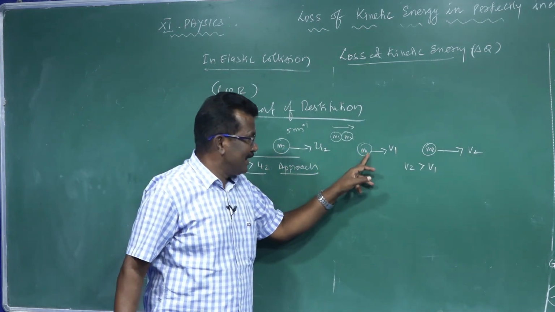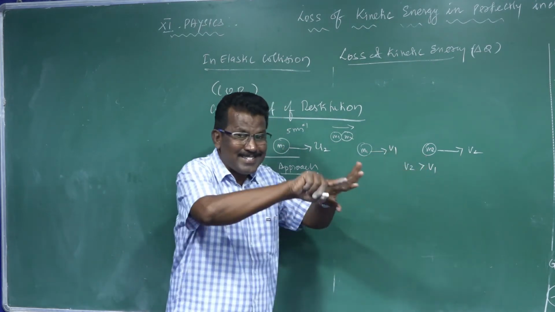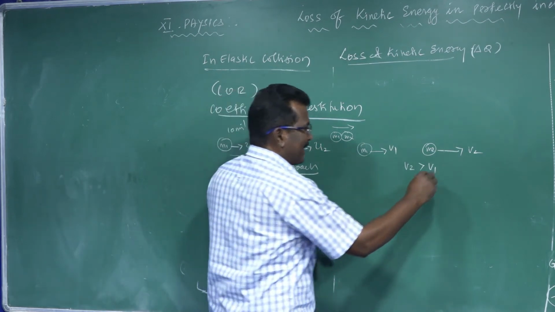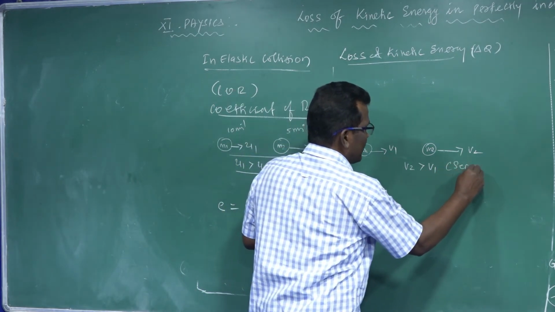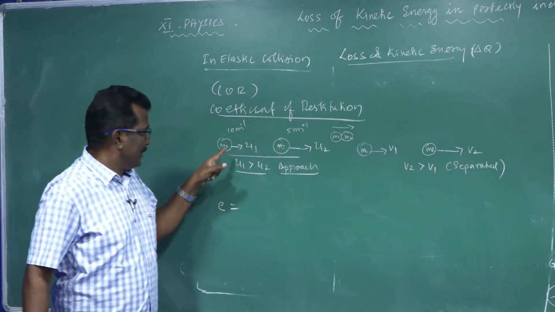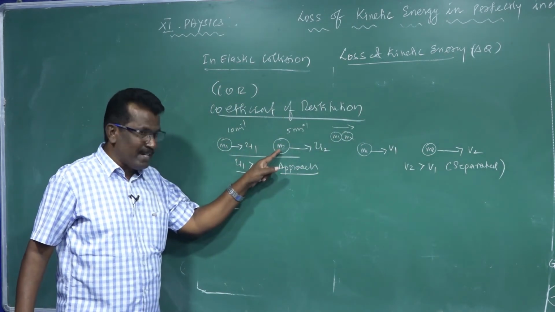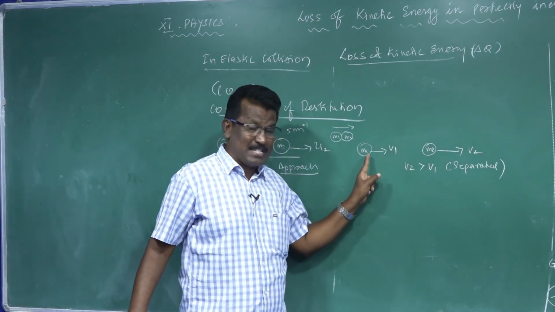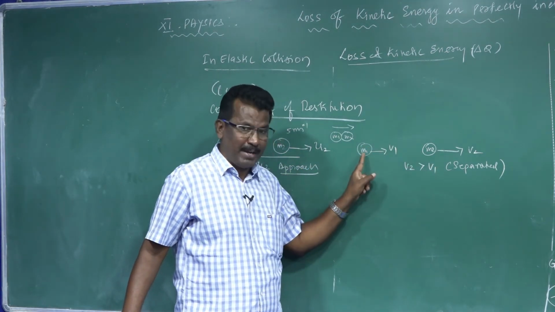After collision, the first and second bodies are separated because the second body is moving faster than the first body.